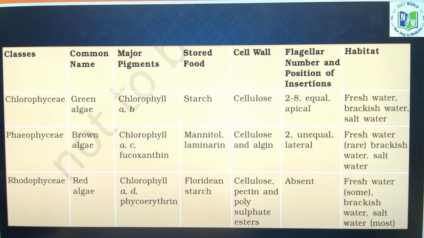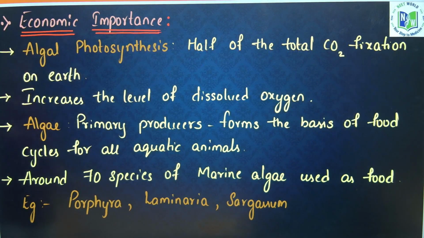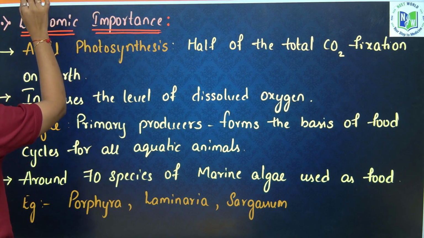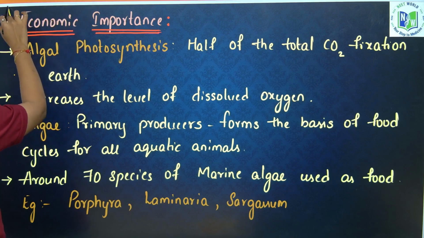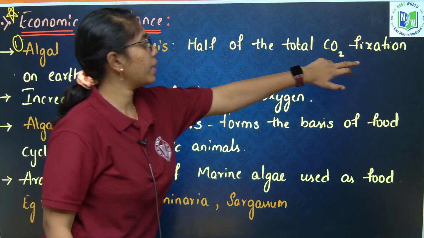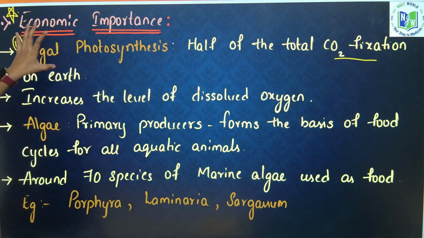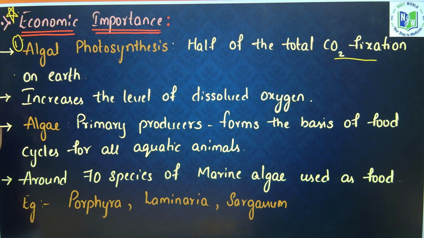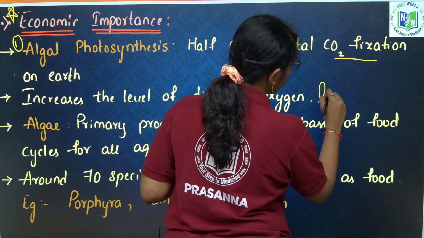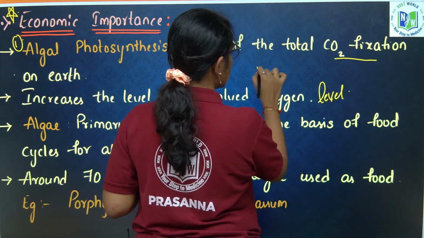Next, the economic importance, which is again important, students. Algae is a very minute topic under plant kingdom, but many times questions are asked from algae. Economic importance: first is algal photosynthesis, wherein half of the total carbon dioxide fixation is done by algae only, and this increases the dissolved oxygen level in the water bodies.